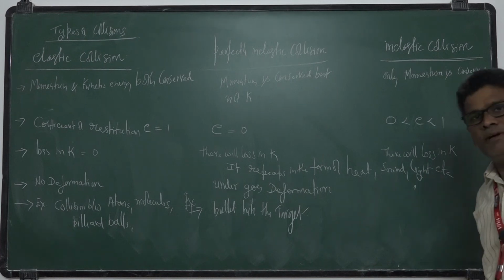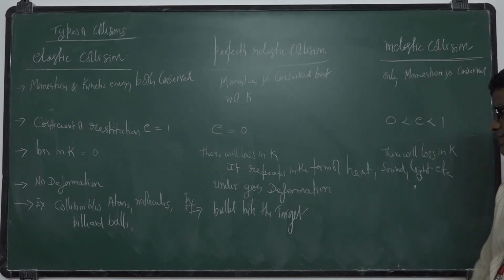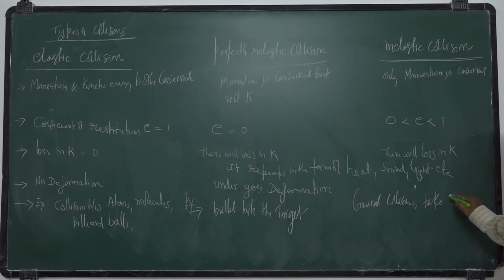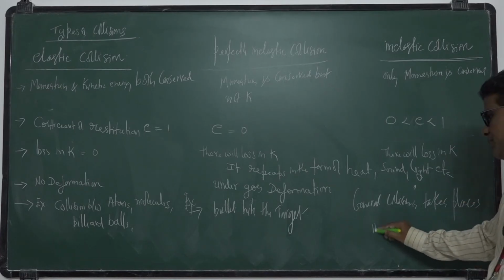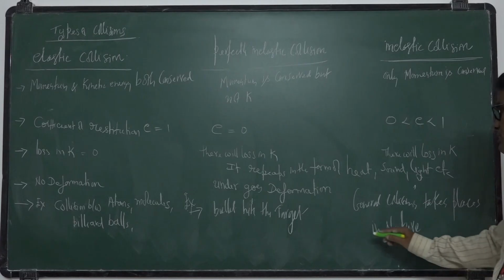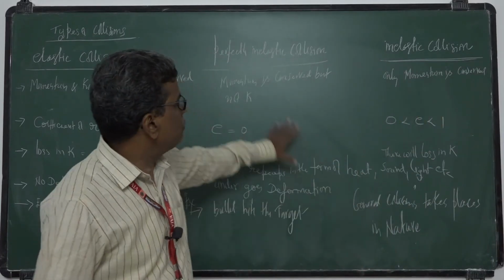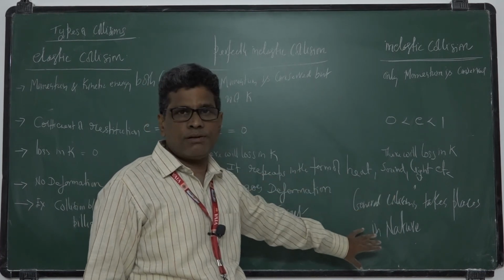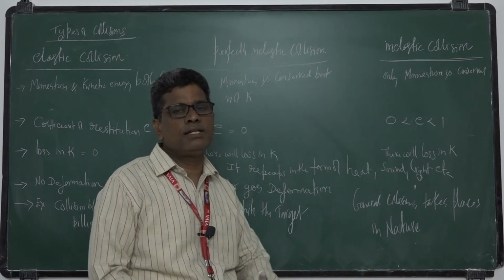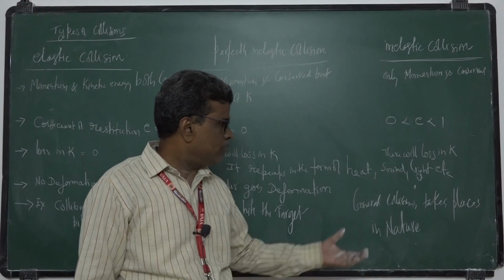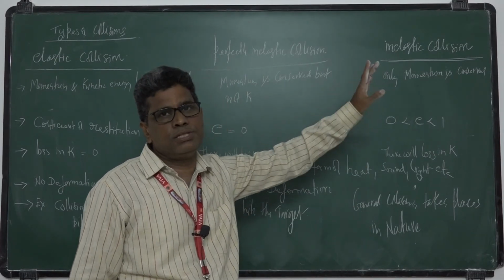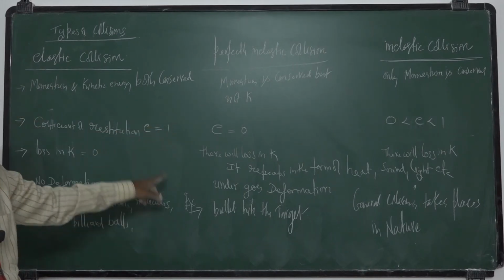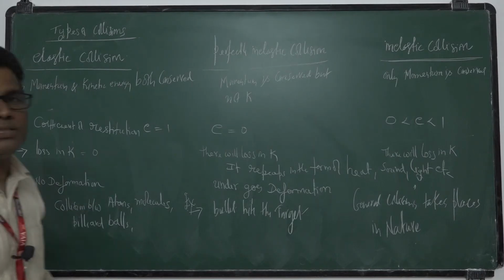Okay, the general collisions which take place in nature are inelastic collisions. Strictly speaking, there is no perfectly inelastic or perfectly elastic collision. All collisions that we observe daily in our life, two vehicles colliding, two balls colliding, we can call inelastic collisions. These are the general collisions in nature, but we take perfectly inelastic and perfectly elastic collisions as assumptions. Clear? These are the three types of collisions.